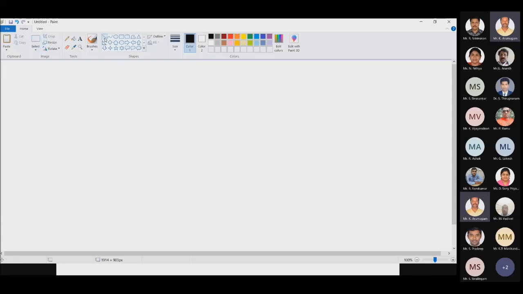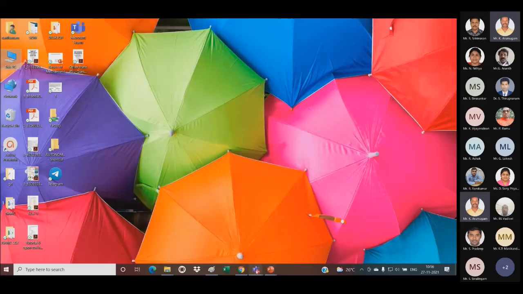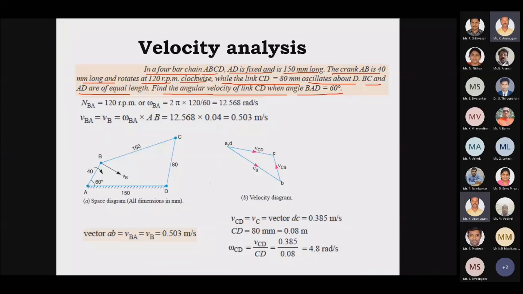So they will be providing you with 150 mm long, yeah. So we have to draw a line with 150 mm, and we know the angle, which is 60 degree. So if you see in the given data, the angle BAD is equal to 60 degree.